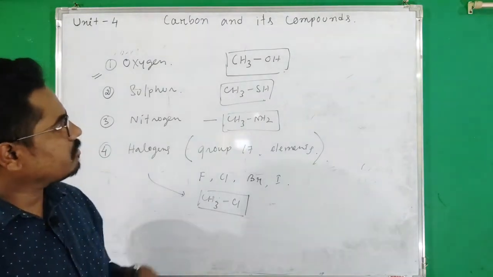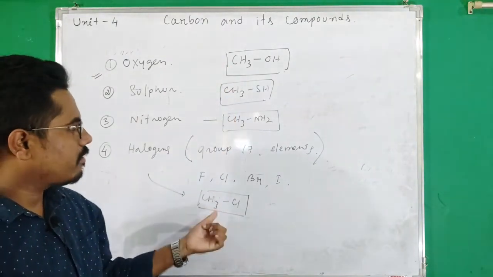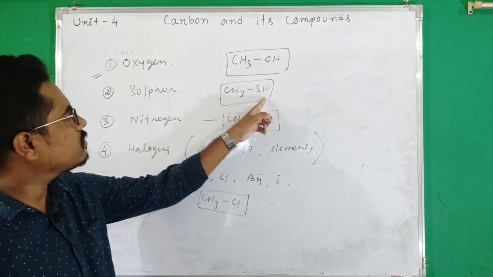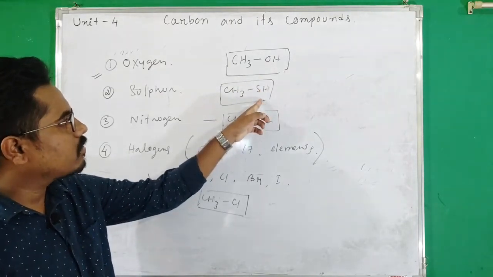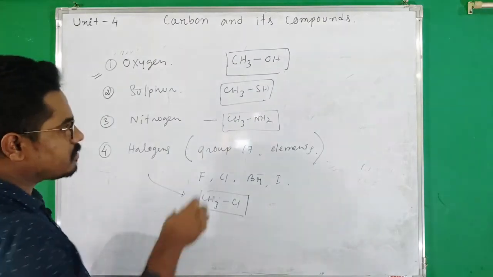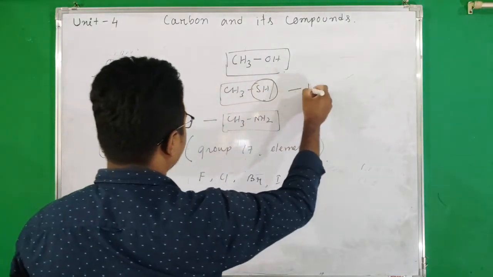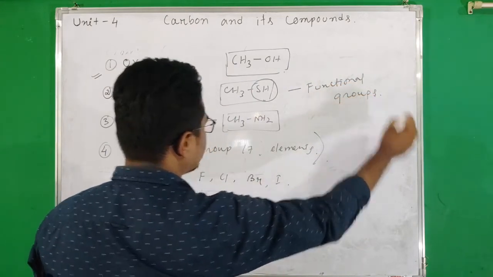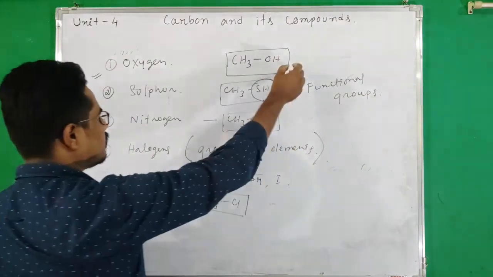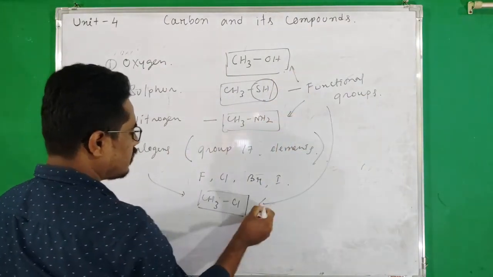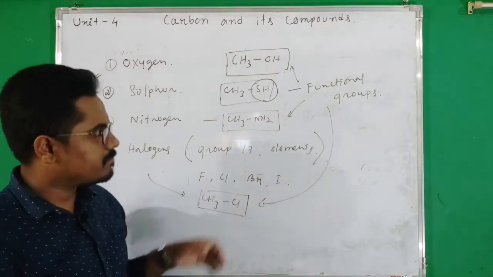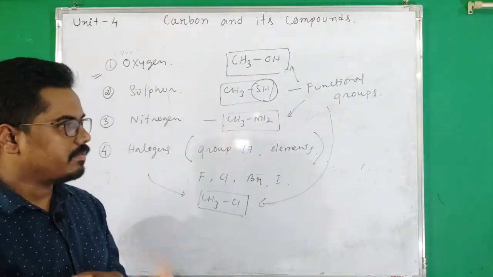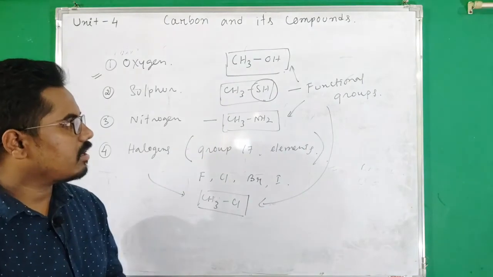If you observe carefully, then you will see that here CH3 group is common, but they have different groups in which different atoms are present which are bonded to the carbon, and these groups are known as functional groups. All of these are functional groups, and due to presence of these functional groups, these organic compounds' properties are different. They have different physical properties and different chemical properties.